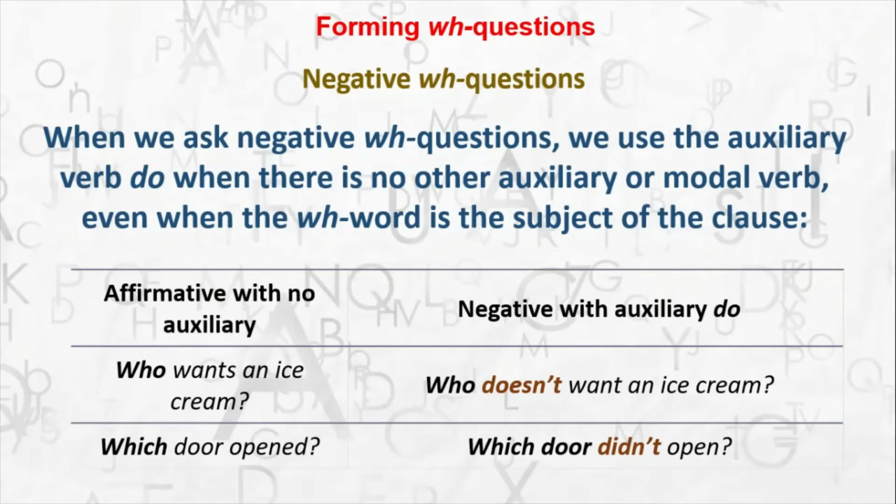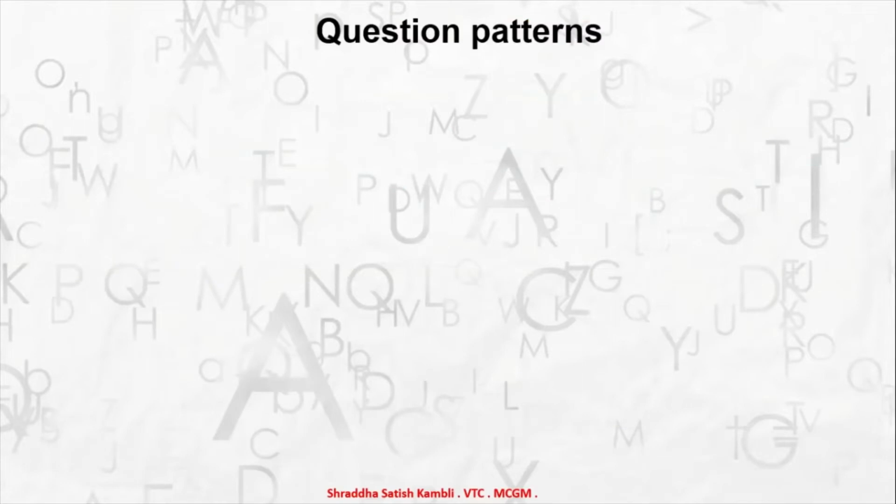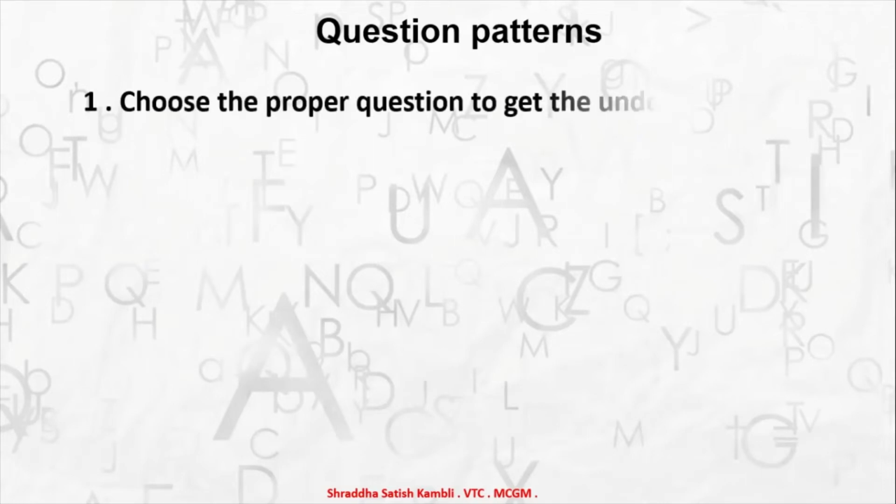Alright children, so this is about how WH questions are formed. Now we go to the next part of our video where we take a look at the various question patterns which could be asked of you. So what are the different types of questions that could be asked? The first pattern is choose the proper question to get the underlined answer.